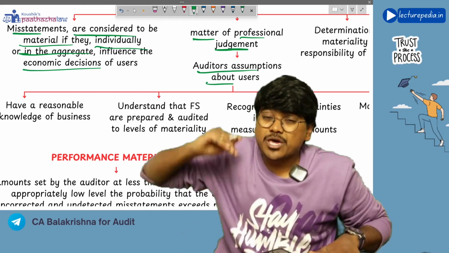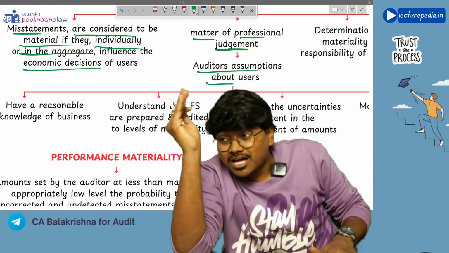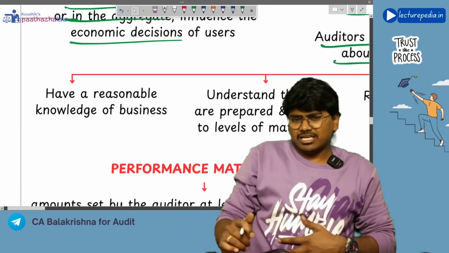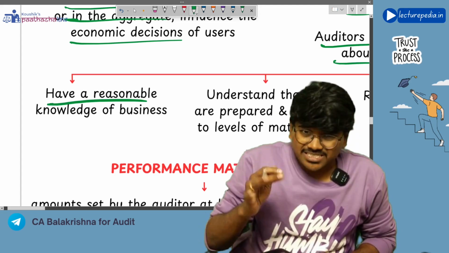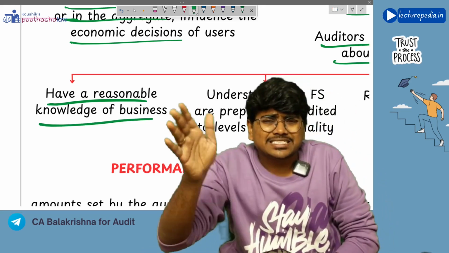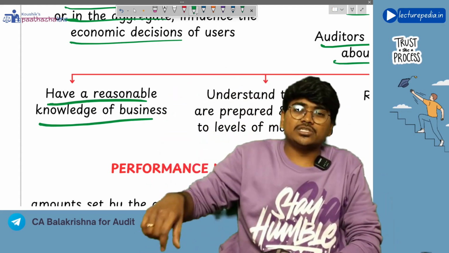Users means people who are using the financial statements. So the auditor will take certain assumptions about the users of the financial statements. What assumptions will he take? First of all, he will assume that users have reasonable knowledge of the business. He will assume that users are not dumb people. They have sufficient knowledge about the business of the organization.